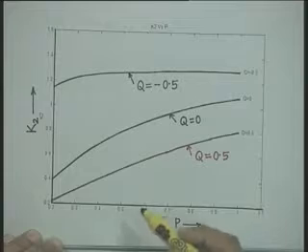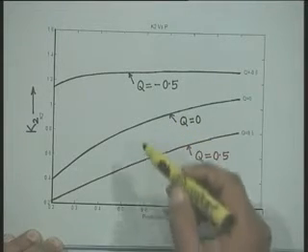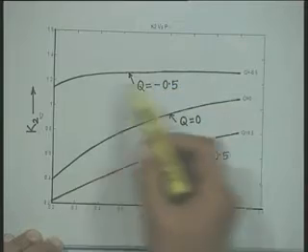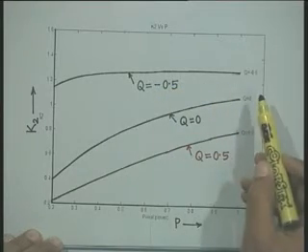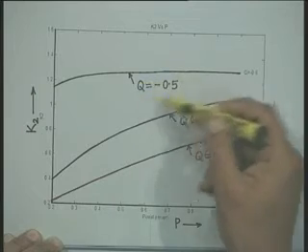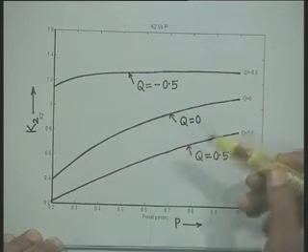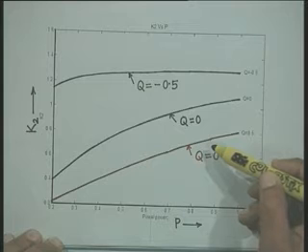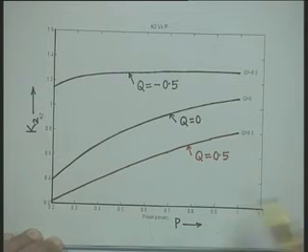Further, as the reactive power output becomes negative, the value of K2 is more, that is K2 is more for leading power factor load, and it decreases when the power factor is lagging.